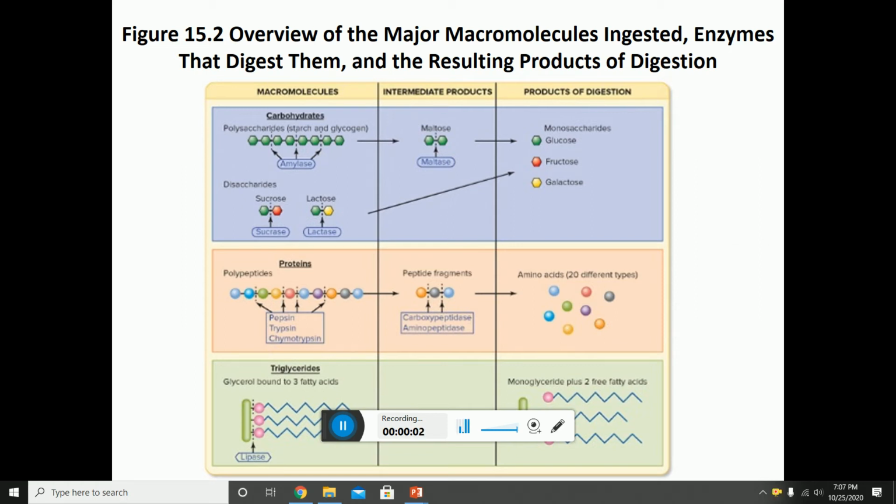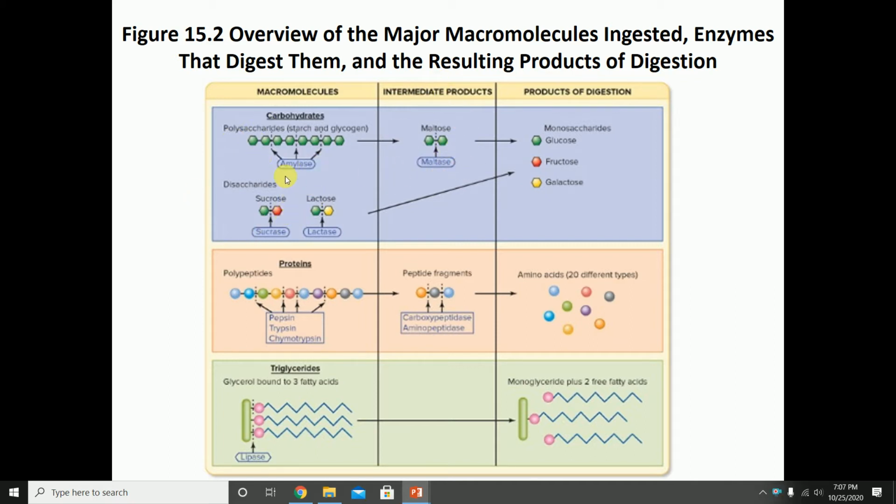Now let's talk about the actual process of digestion, which is why we have a digestive system to begin with. So we'll start off with the digestion of carbohydrates, where again we eat a carb, like a polysaccharide, and we start breaking down the polysaccharide through amylases into maltose.